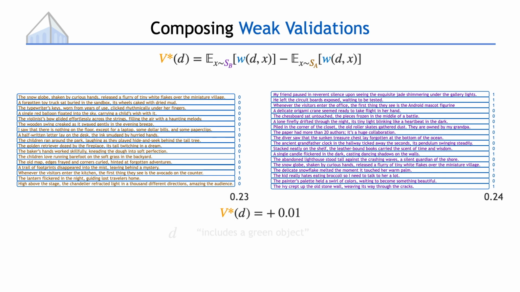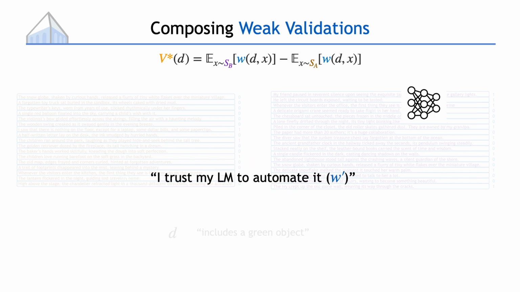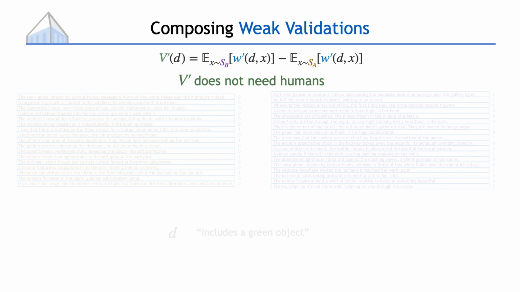of D is low. However, this is not practical because there's a human in the loop, and that human has wasted their entire life looking for green objects. Fortunately, because checking whether D matches X is simple enough for language models, we can delegate this task to them. We apply the language model to validate individual data points rather than the entire dataset, and we call it W prime. As a result, we can compute V of prime, which is an automatic validation function for the dataset level